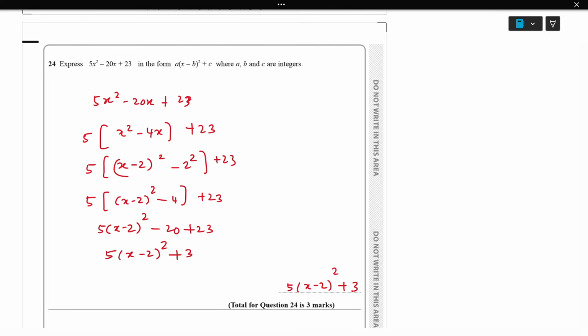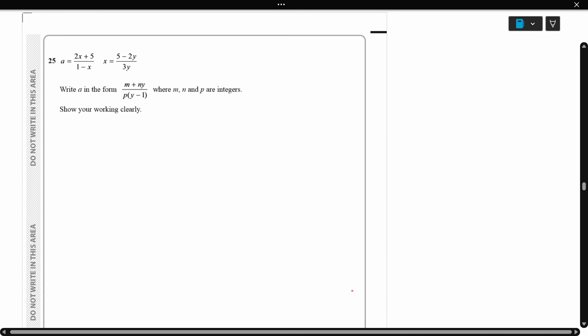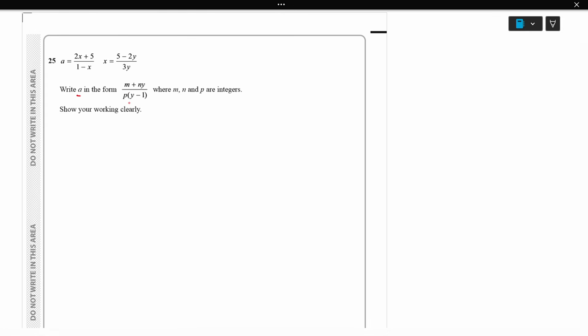So a, b, c are all integers, so no fractions. Okay, the next one, question number 25. Here a and x are given, so we write a in the form of (m + ny)/(p(y − 1)), in terms of y with no x. The given is a = (2x + 5)/(1 − x).